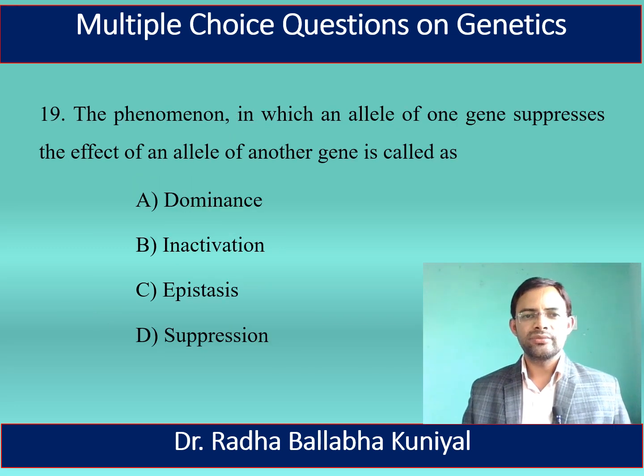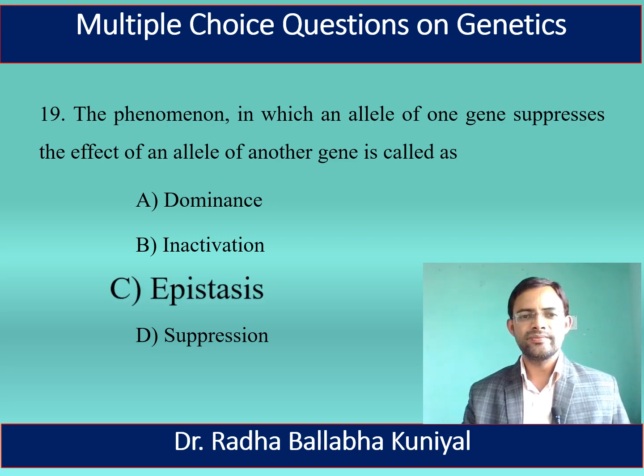Now, the phenomena in which an allele of one gene suppresses the effect of an allele of another gene is called A. Dominance, B. Inactivation, C. Epistasis, D. Suppression. Here, the right answer is epistasis.